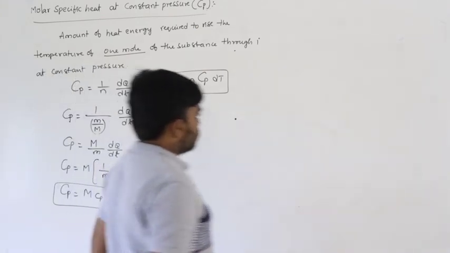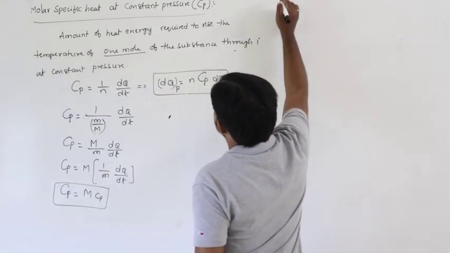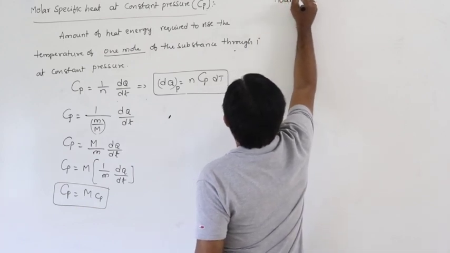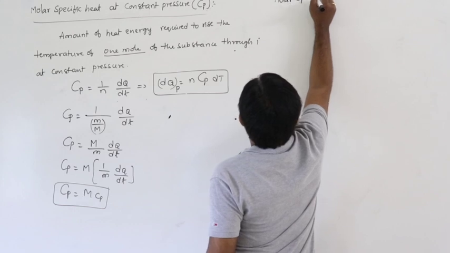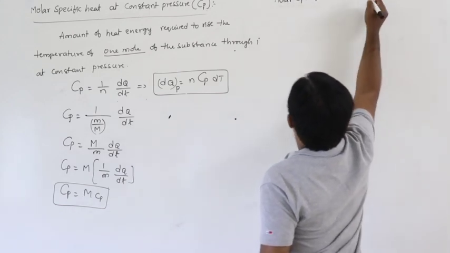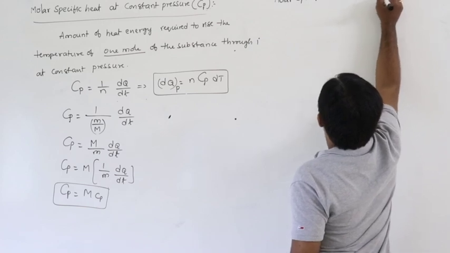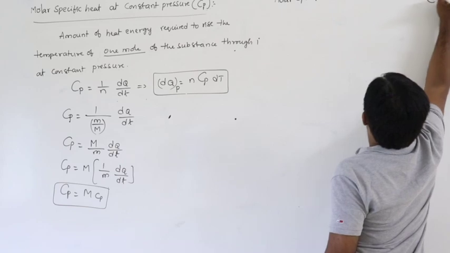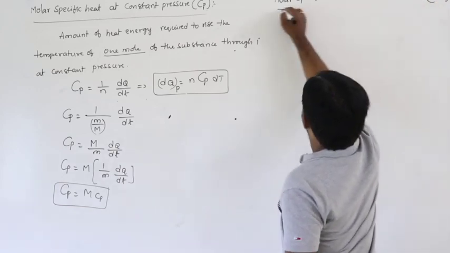Next condition is molar specific heat at constant volume. It is denoted with capital Cv.